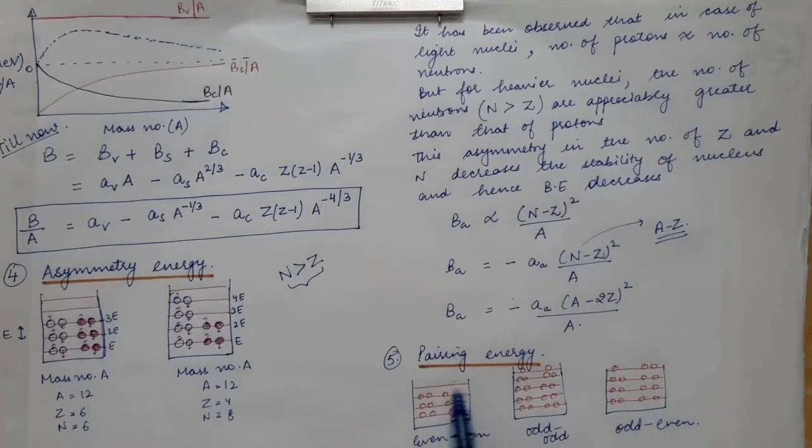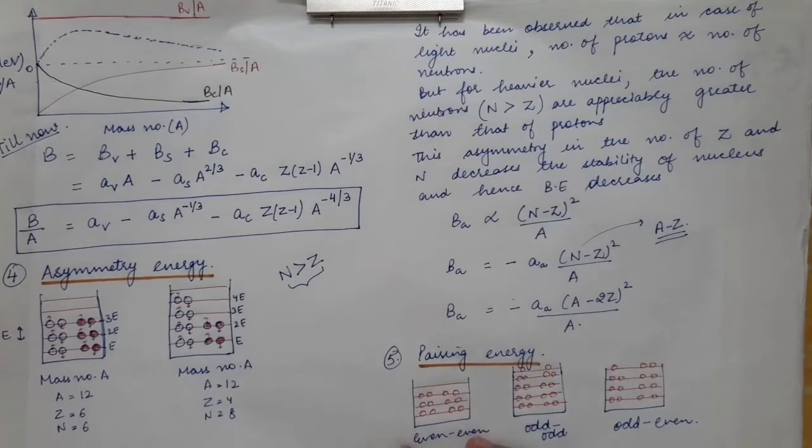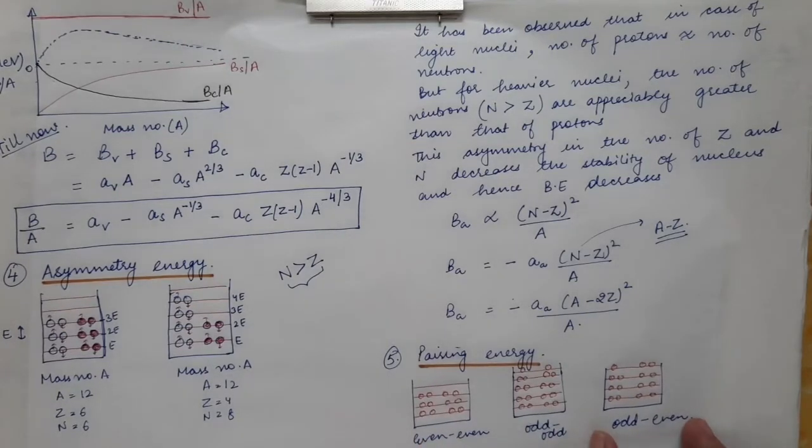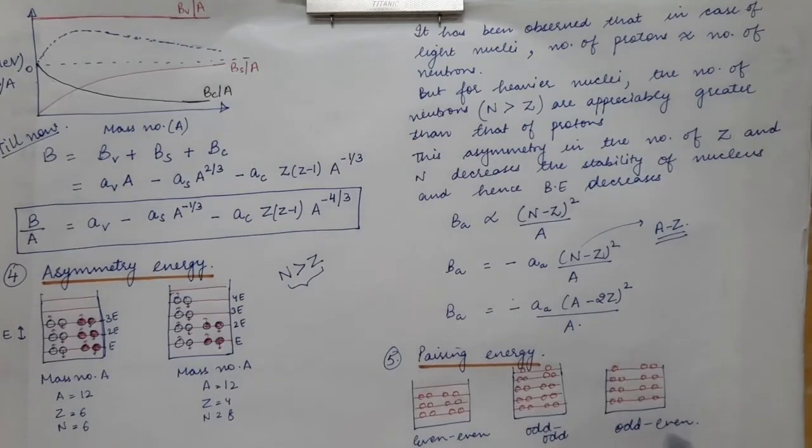Now in this particular nuclei, all the nucleons are paired, so this will be very stable. This will be more stable than in case of odd-even or even-odd nuclei, where one nucleon is unpaired, so this will have intermediate stability. The last one is the odd nuclei, in which both the proton and the neutron are unpaired, hence it will be least stable. The stability of odd-even lies between even and odd nuclei.